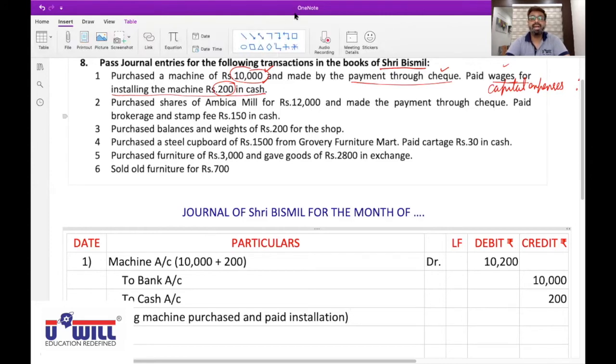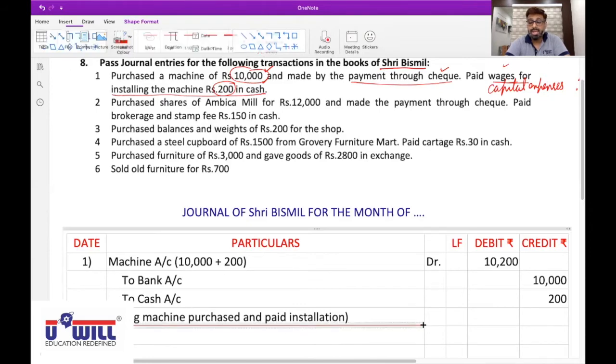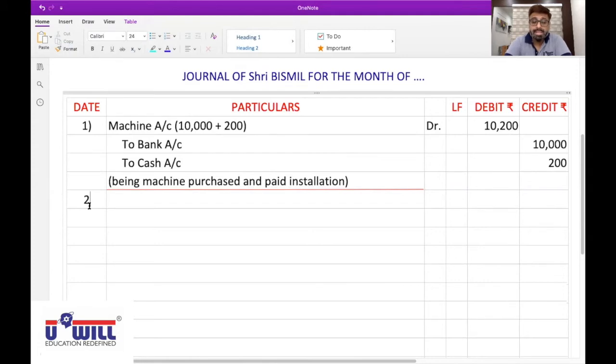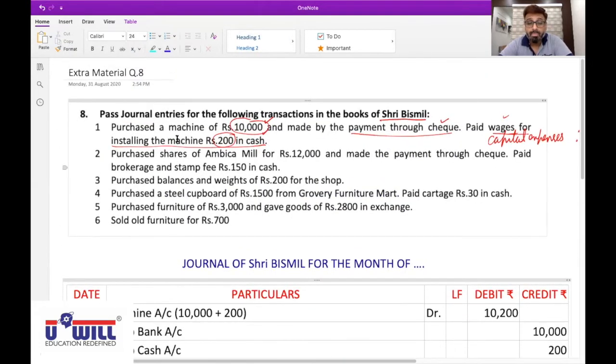Is everyone clear with that? Yes. After the narration, you'll make a line. Now, second. Is anyone not clear with the first transaction? Next.